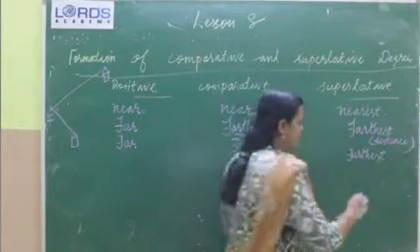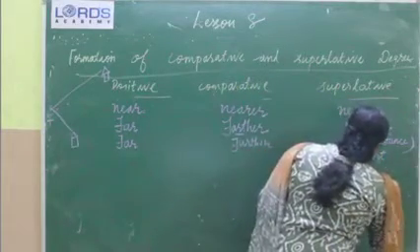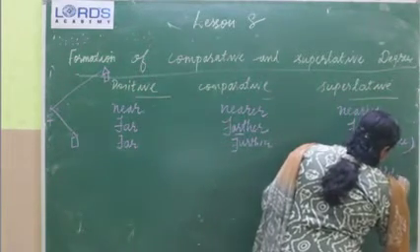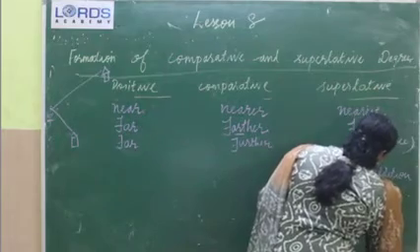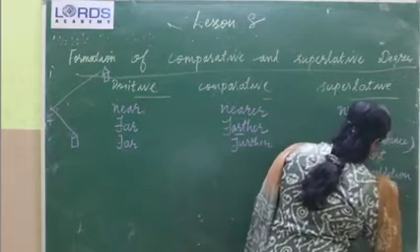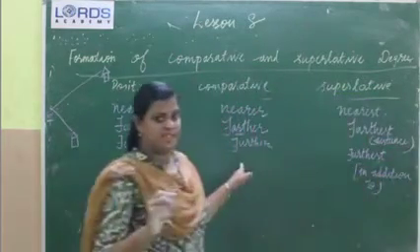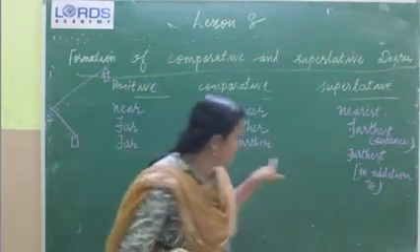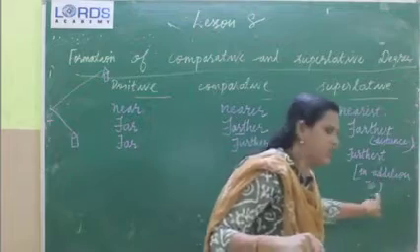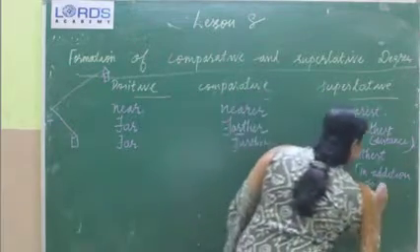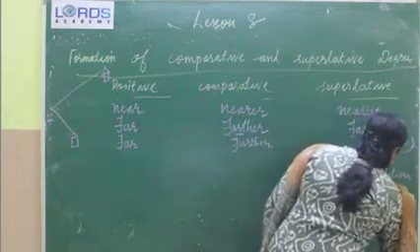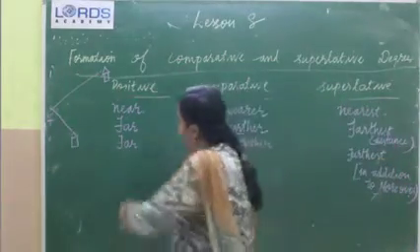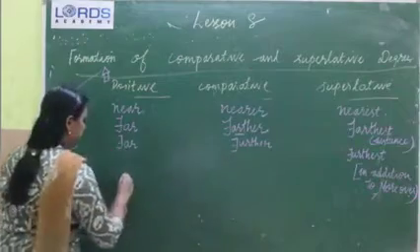Just cut that and write in addition to. Example, did she give any further information? Okay, further means in addition to, or you can write moreover. Okay, clear?